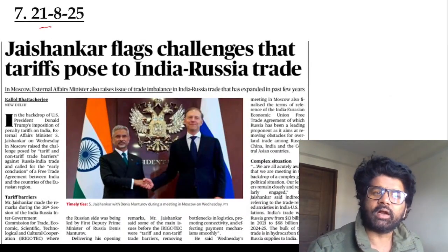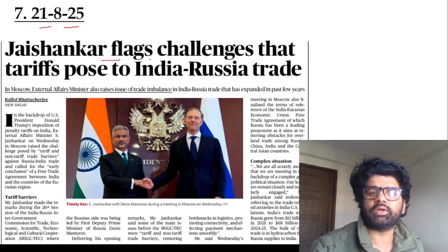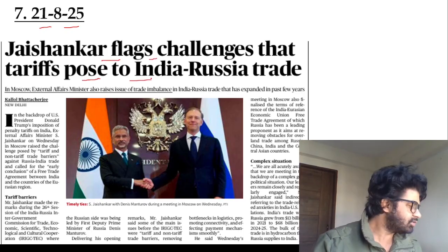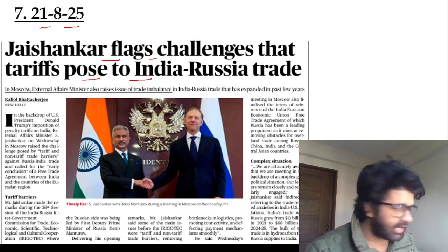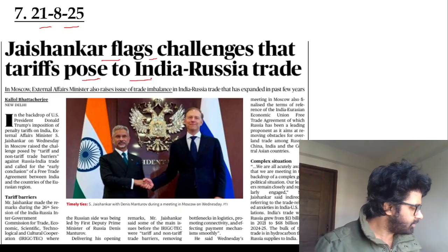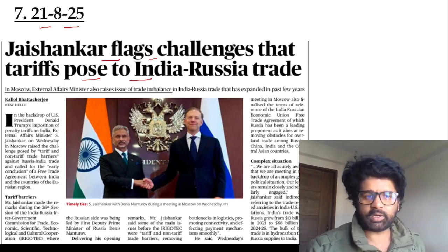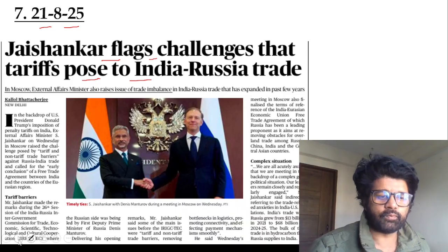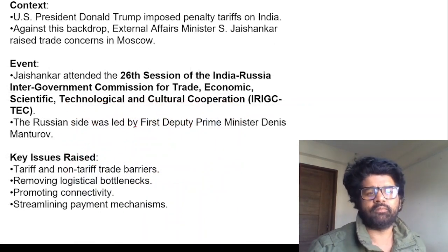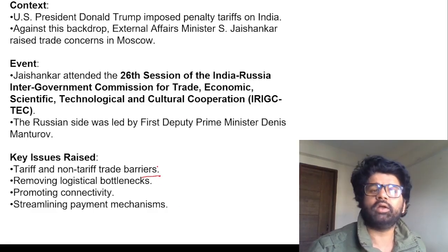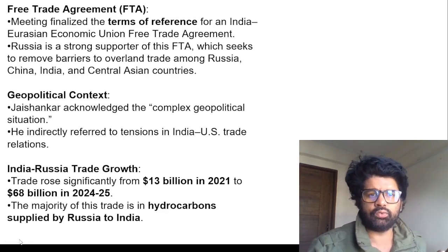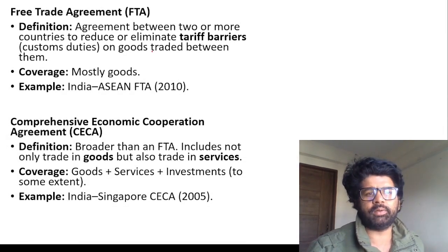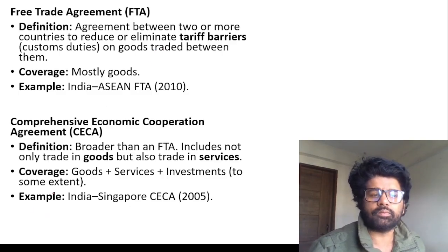Next, the 7th article, 21st August 2025: Jaishankar flags challenges that tariff poses to India-Russia trade. So again, we do trade with Russia, oil, hydrocarbons. The US has imposed tariff on us, that is known to us. But what is important from the prelims perspective? The thing which is important is the EAEU, which has been talked about in this article. India and Russia were not very happy, so you read it in your free time. What is important from the prelims perspective here is the EAEU free trade agreement. Talks are going on.